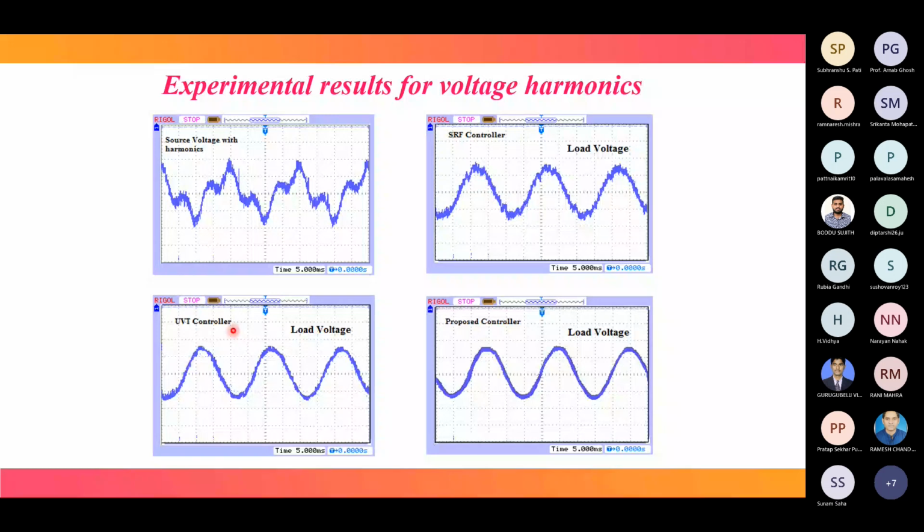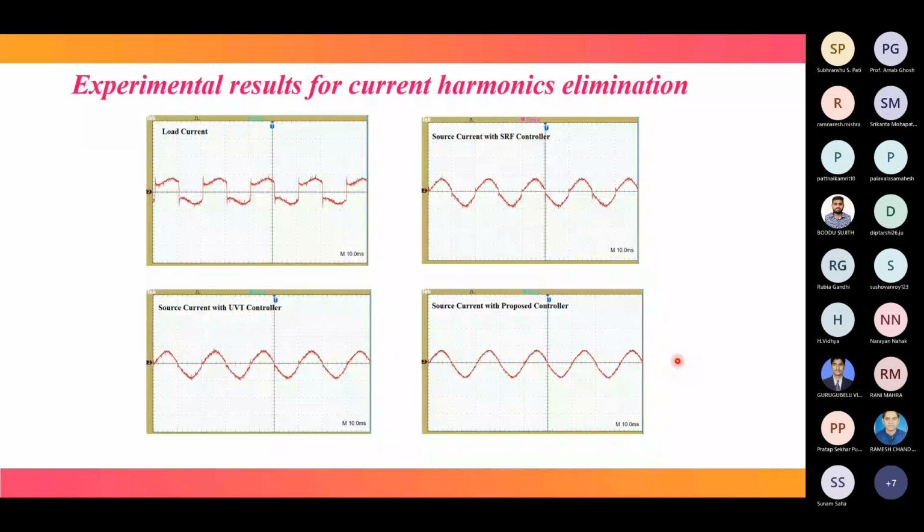This one is for current harmonic elimination. This is the load current, highly distorted. Now this is the source current after implementing this algorithm with the SRF controller; still it is not perfectly sinusoidal. This is using the UVT controller; also some glitches are there. This is more or less sinusoidal, but still a little bit of glitches are there in the experimental results.